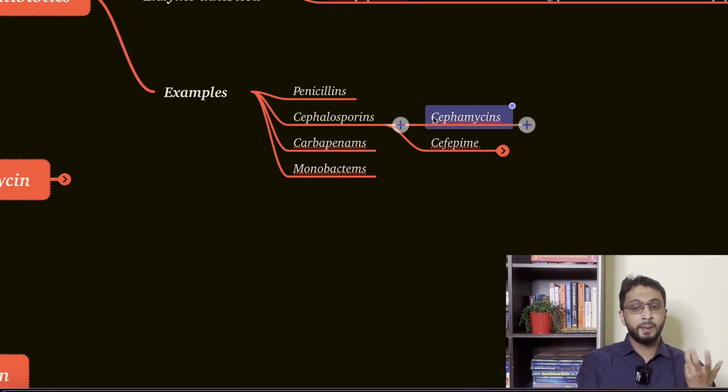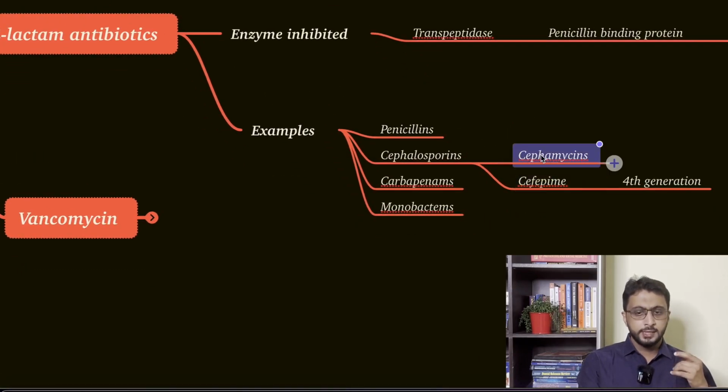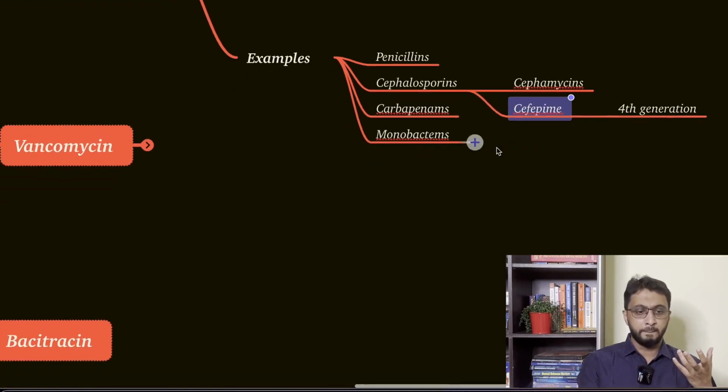Name says cefamycin. Okay, then cefepime, you know this. This is basically fourth generation. We have discussed different generations of cephalosporins. So this is cefepime, which is a fourth generation. These are the two questions asked based on the mechanism of action, cefamycin and cefepime. Okay, and even carbapenems, monobactams, everything is asked. And here the cephalosporins, cefamycin and cefepime, are asked.